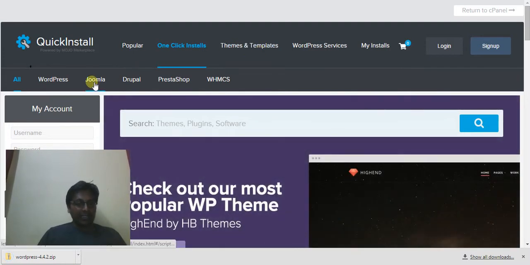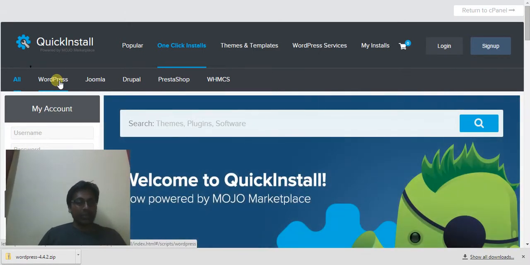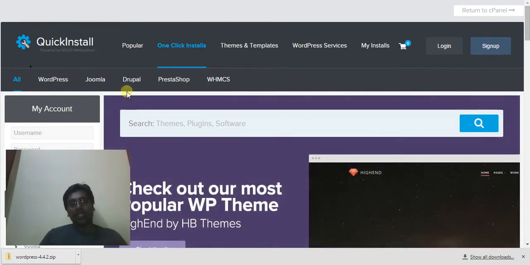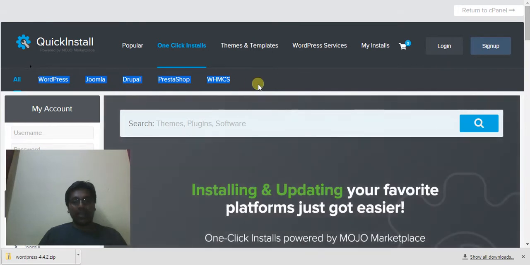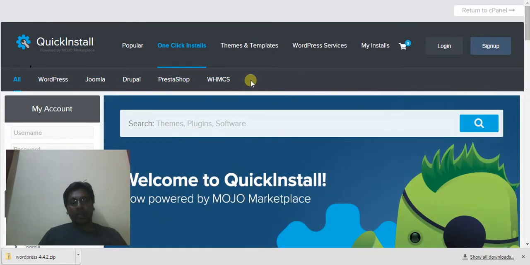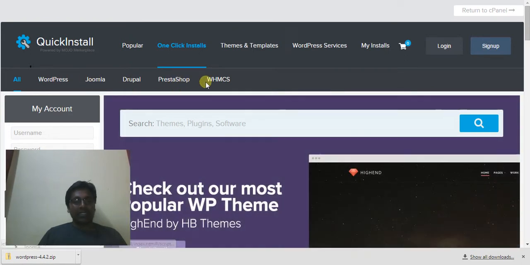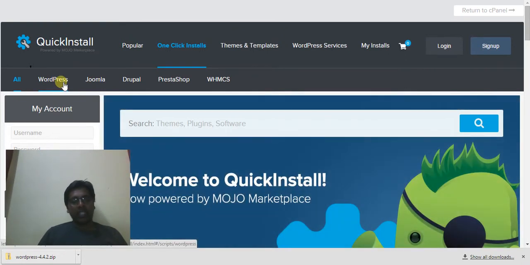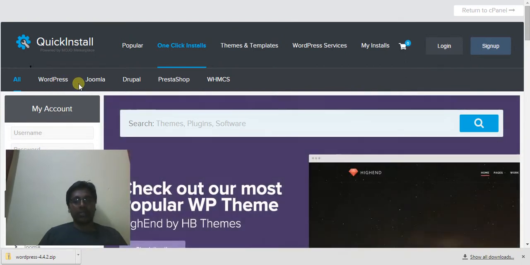Anyway, let's see here. As you can see, WordPress is highlighted because most people install WordPress. That's the reason they have placed these items like WordPress, Joomla, Drupal, PrestaShop, WHMCS. You might wonder what all these things are. These are content management systems. WordPress is a blog system. Of course, I call it a content management system because it's pretty much almost a CMS.